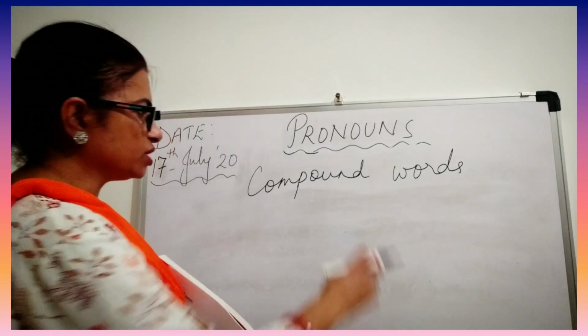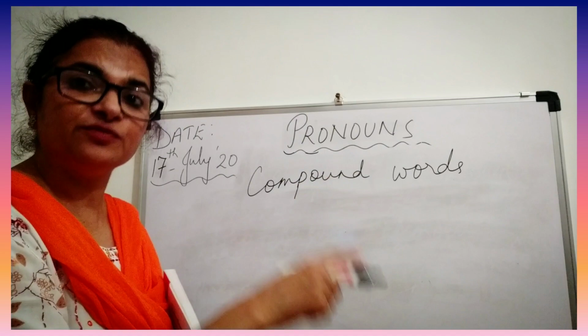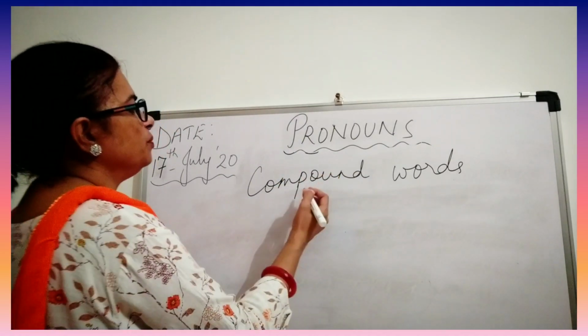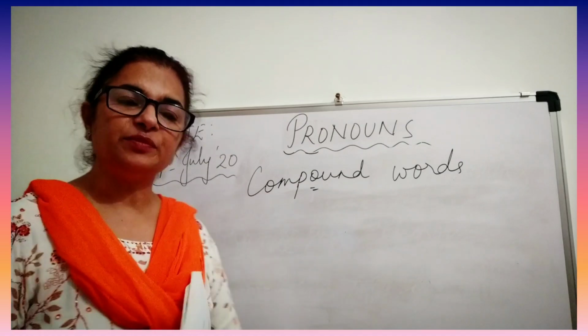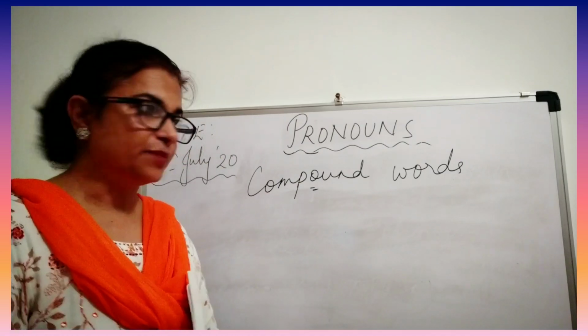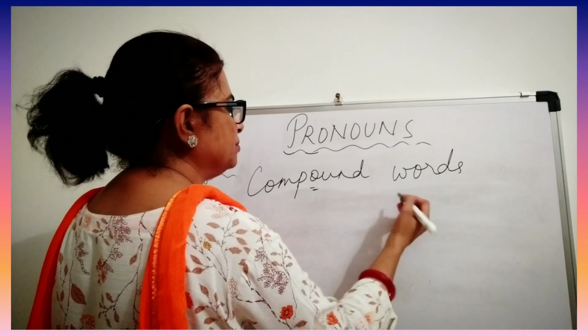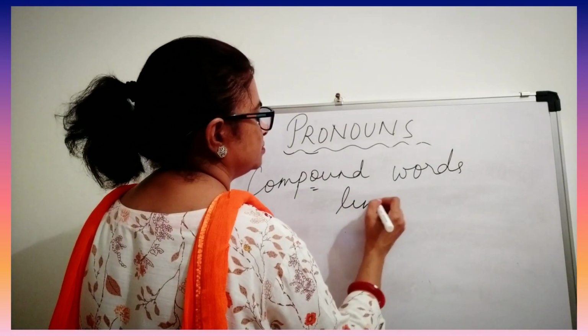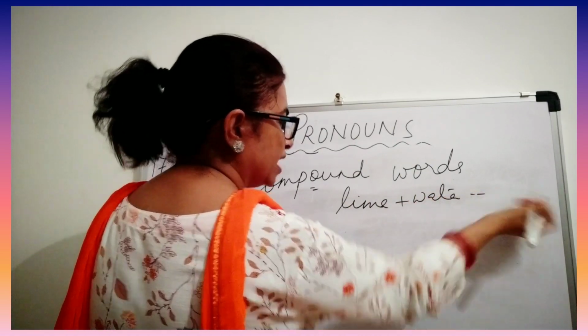Now let us know what compound words are, because compound words are also relative pronouns. What do you mean by compound? It means a mixture of two or three things. For example, lime water: lime plus water becomes lime water.